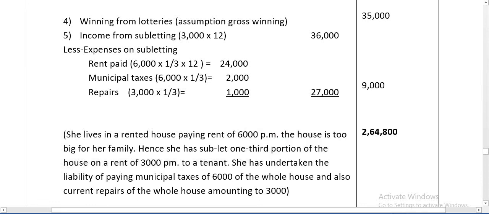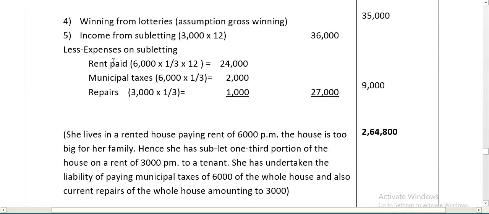We require the rent paid for the sublet portion, since some expenses are incurred as rent against the 36,000. So 6,000 into one third, that is the sublet portion, into 12. So 24,000. Remember, rent paid we must identify.